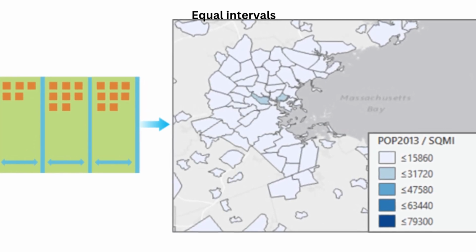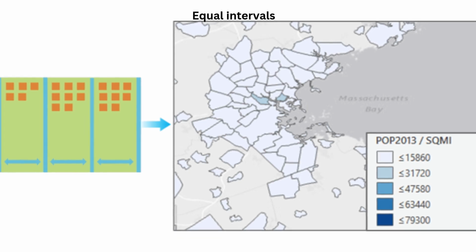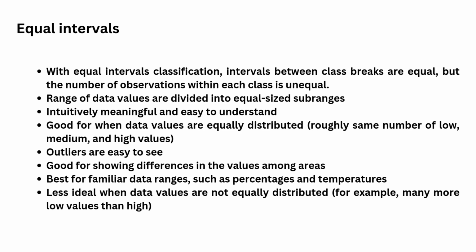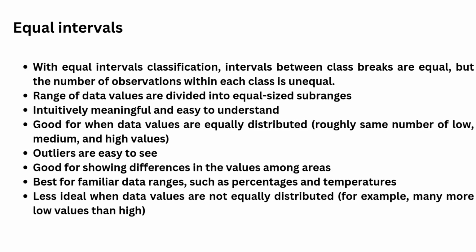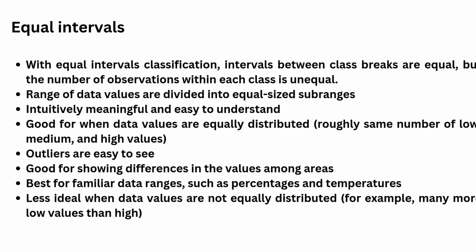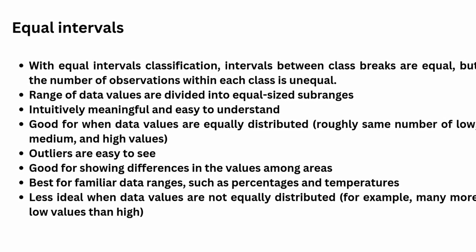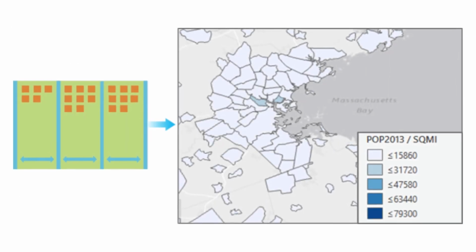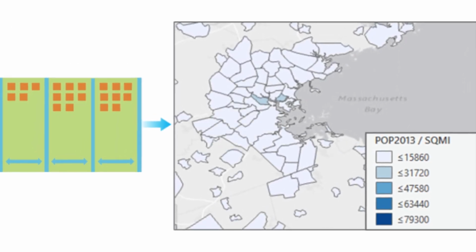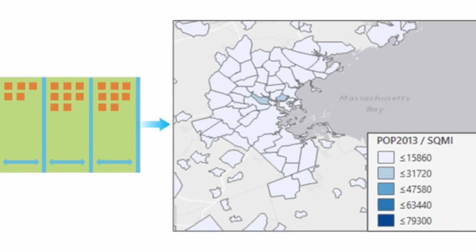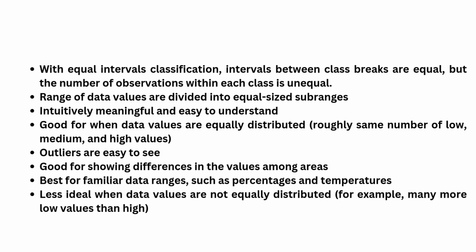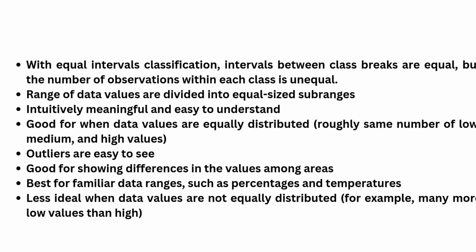Common classification methods. There are many standard methods for classifying data. These methods can be based on the distribution of the data, the reader, what you want to highlight in the data, and so on. Here are some common classification methods. Visualized using population density, number of people per square mile. 1. Equal intervals. With equal intervals classification, intervals between class breaks are equal, but the number of observations within each class is unequal. Advantages of equal intervals classification methods.